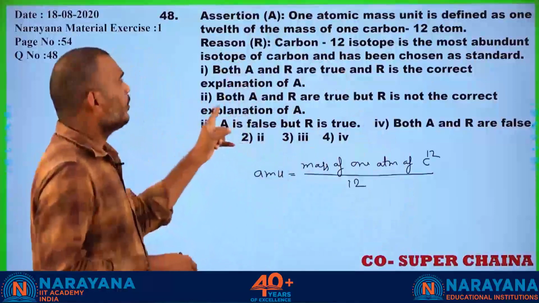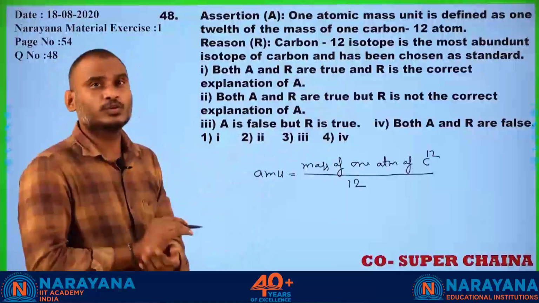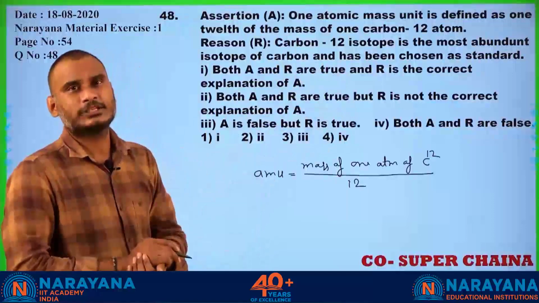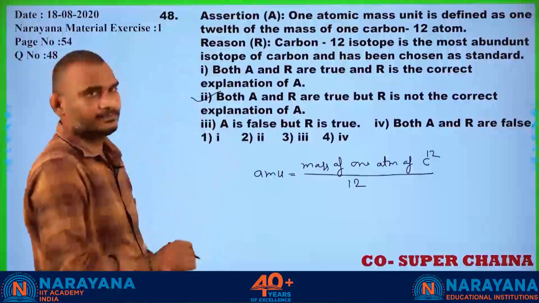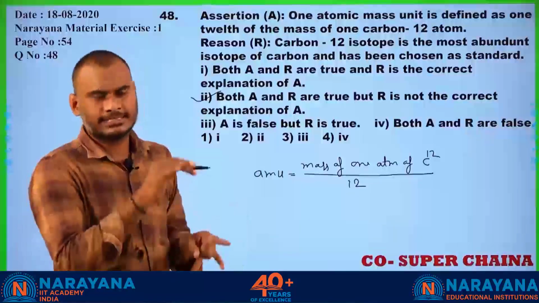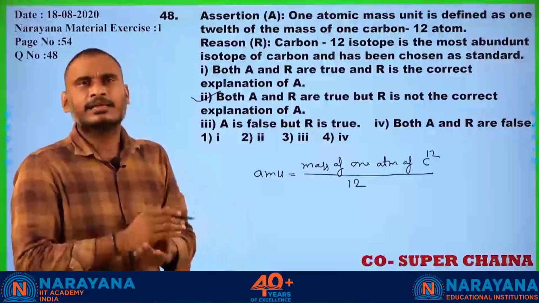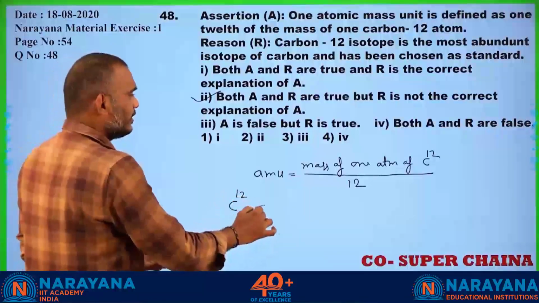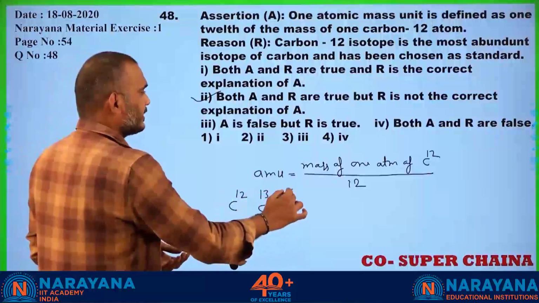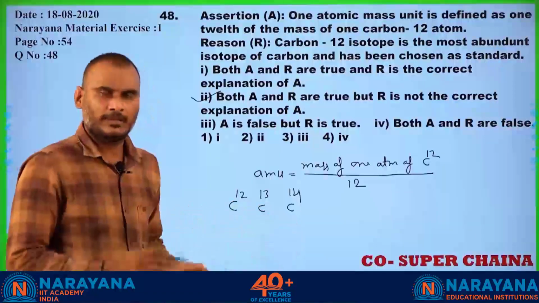That is why both statement A and R are true, but R is not the correct explanation of A. That is why the second statement is correct. Statement 1 is correct. Statement 2 is correct. Yes, out of carbon, what are the carbon isotopes? C12, C13, C14. Three isotopes are possible.